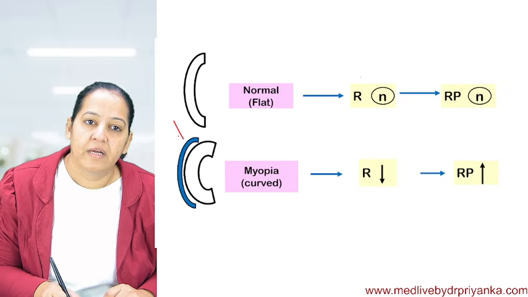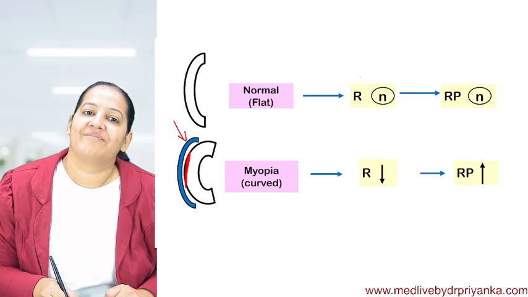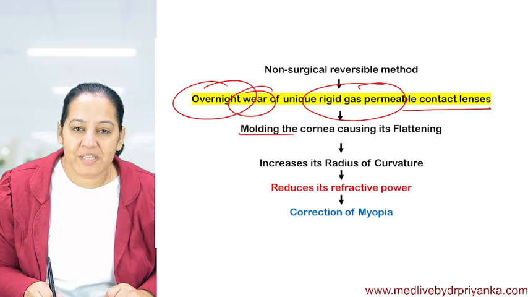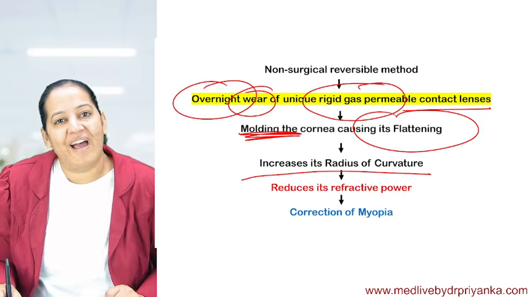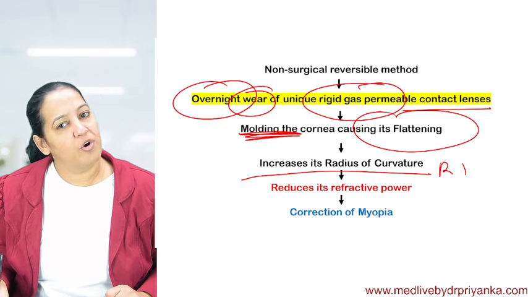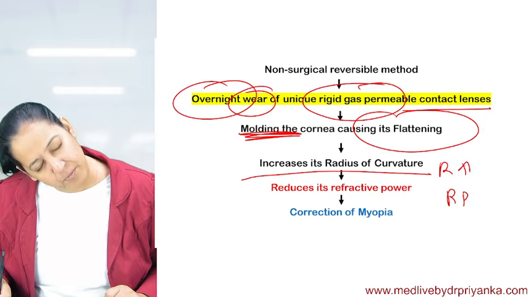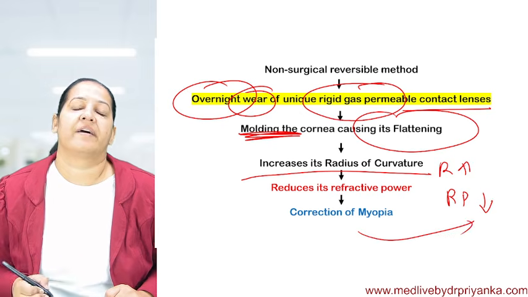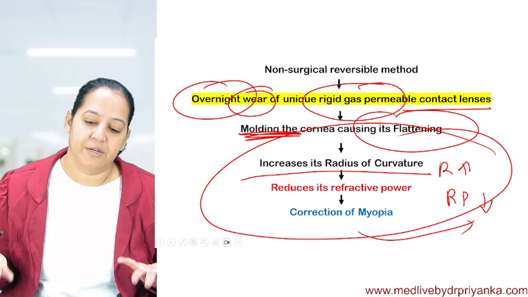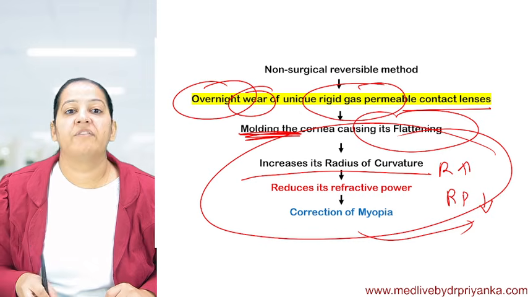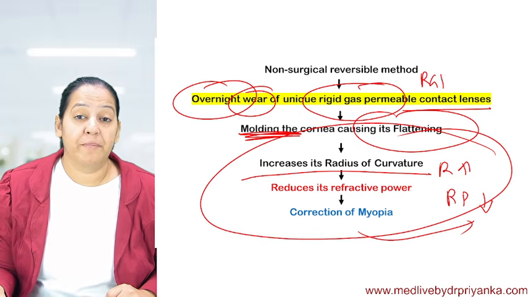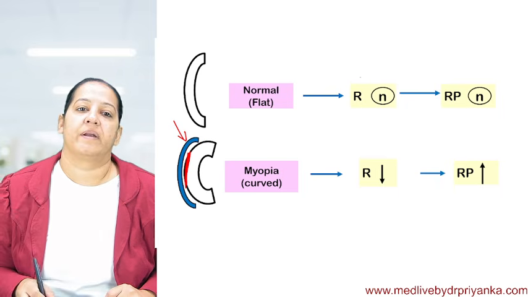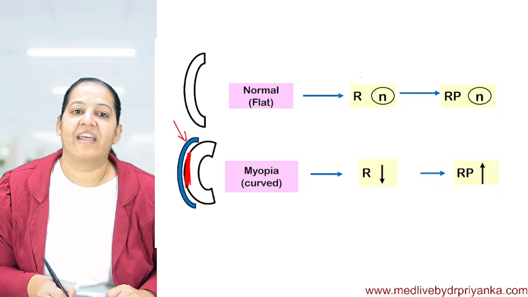Can you see this blue one? This will cause flattening of the cornea. It is causing molding of the cornea, and it will cause flattening. Once the cornea is flattened, our job is done. Radius of curvature automatically increases and refractive power automatically reduces. Myopia will be corrected. You understand this portion because it is repetition. So we are giving a rigid gas permeable contact lens to the patient to wear overnight, so that it will cause flattening of the cornea like this.